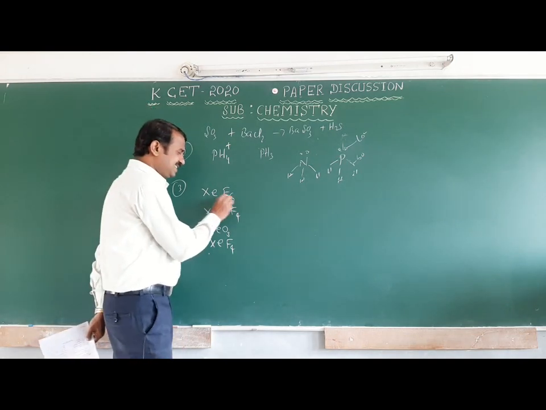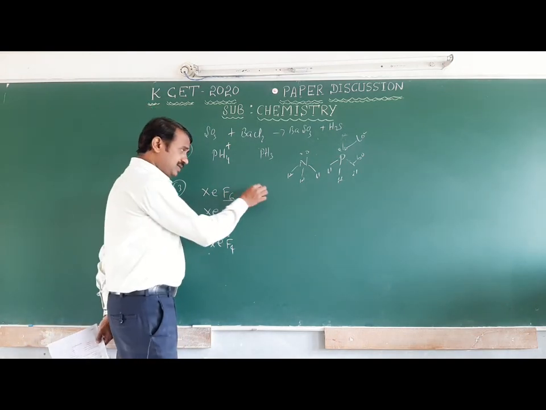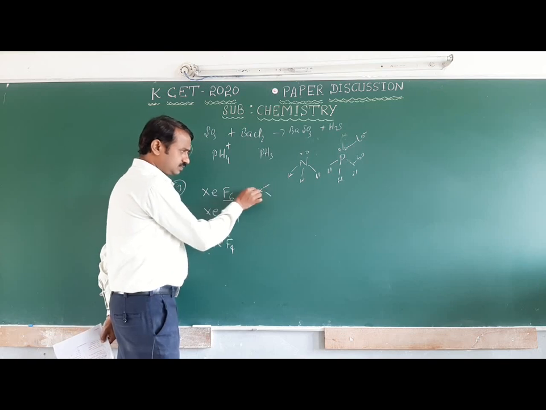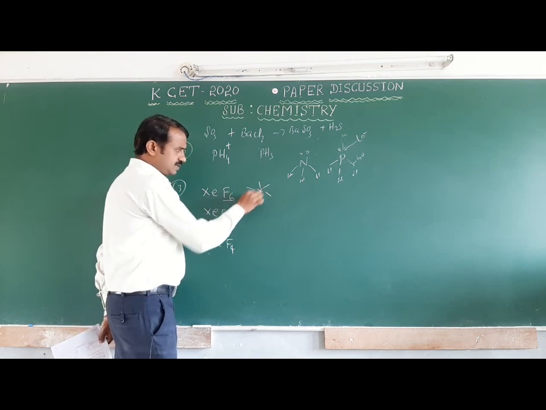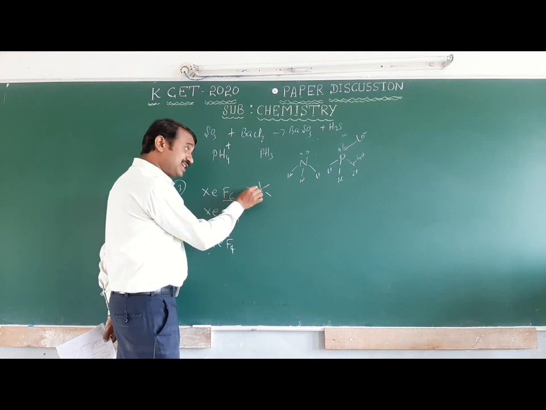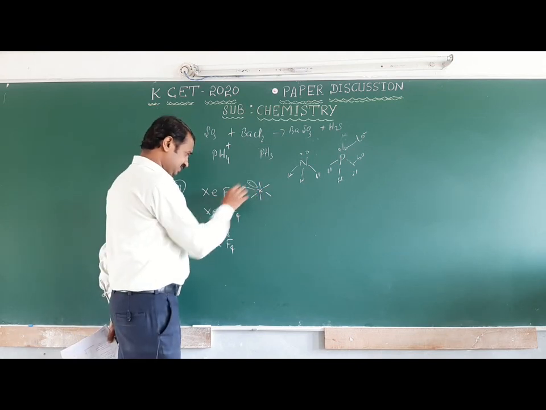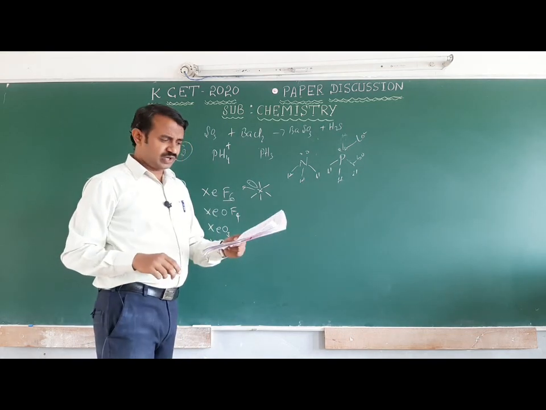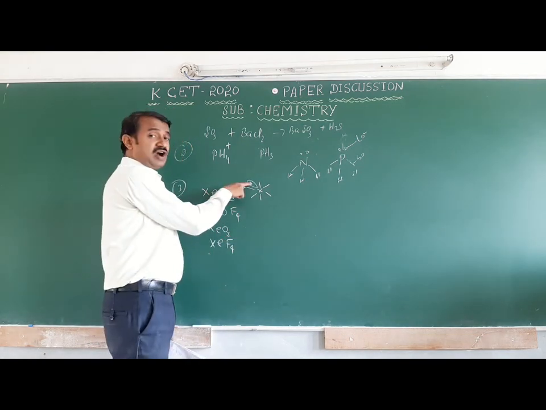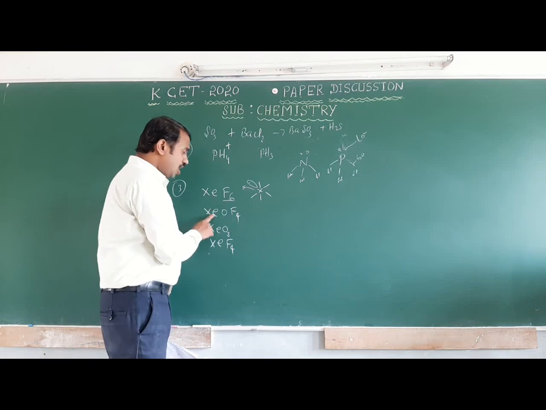Xenon hexafluoride is octahedral, and it contains one lone pair of electrons, so it is distorted octahedral in presence of the lone pair of electrons.